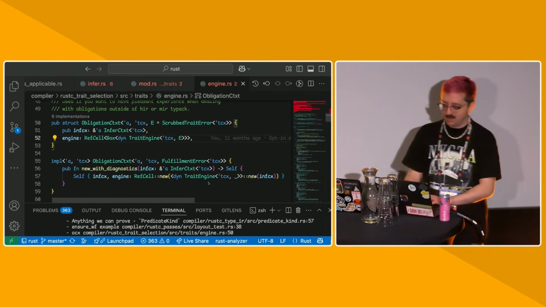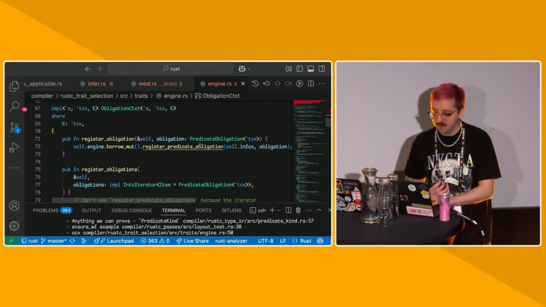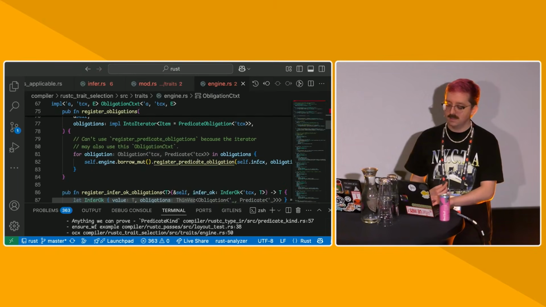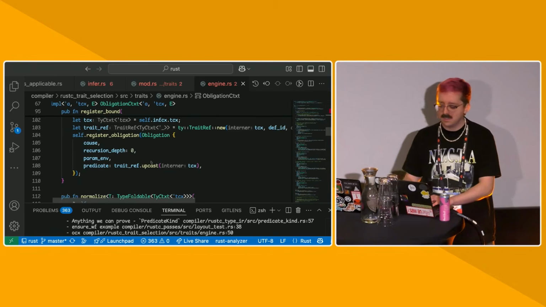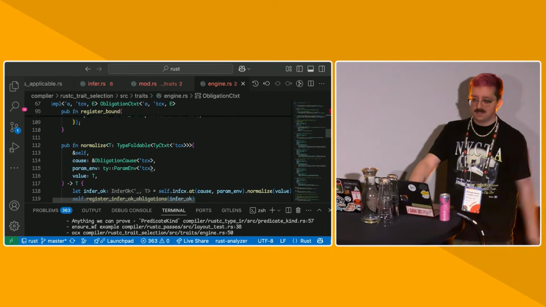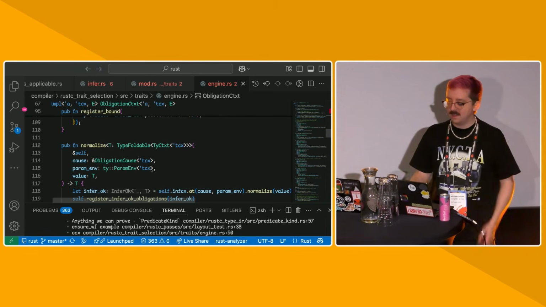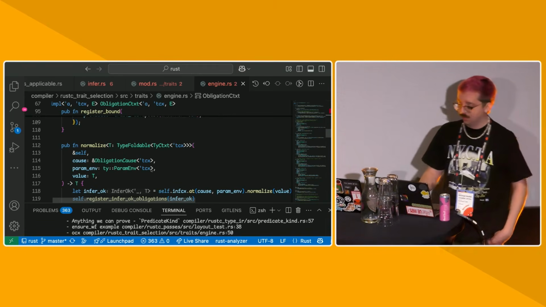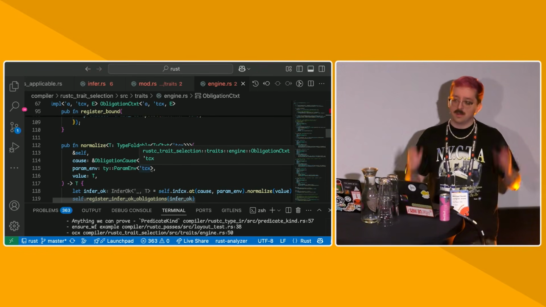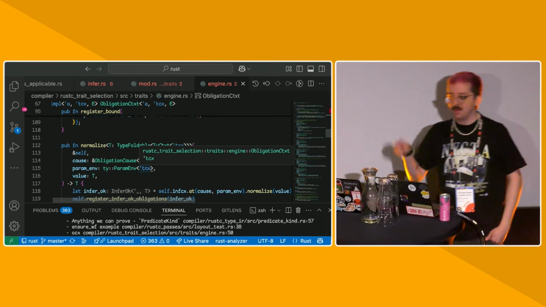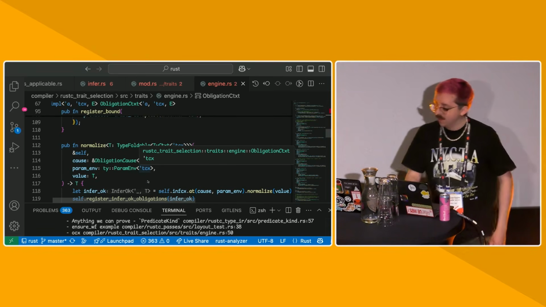So the obligation context gives us a great API to do a bunch of things like register obligations. It takes an obligation in, and you can do it for multiple obligations. There are some convenience functions for registering things. Normalization, which is taking a type and simplifying the associated types inside of it. So for example, if I have an array type and I say <[T; N] as IntoIterator>::Item, then that normalizes to the item of the array.